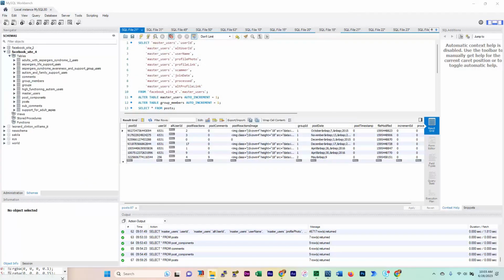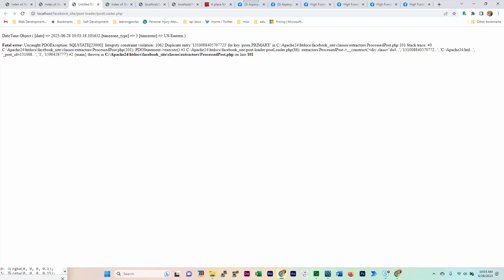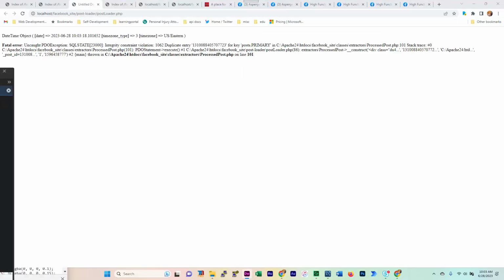Until we'll run this again and see if we can get some new users, because I want to show you what happens with the users table. Okay, so let's go again. Okay, so we got, okay, this is supposed to, here we go with this again. What am I going to post loader? See, I messed this post loader script up earlier today. Let's see here.